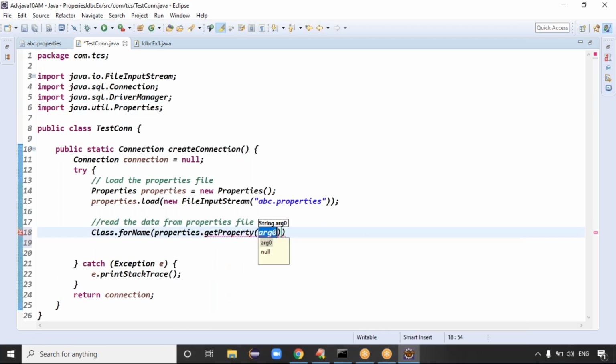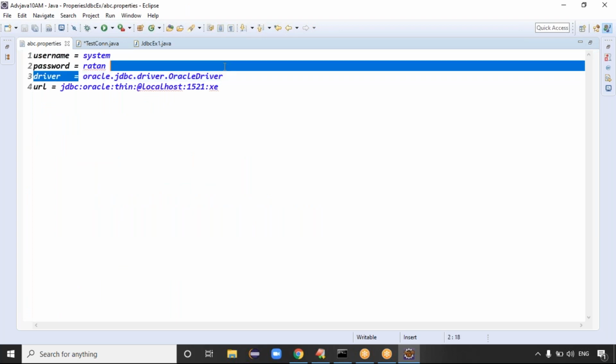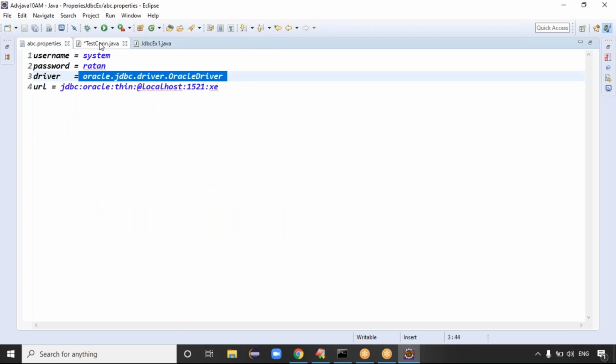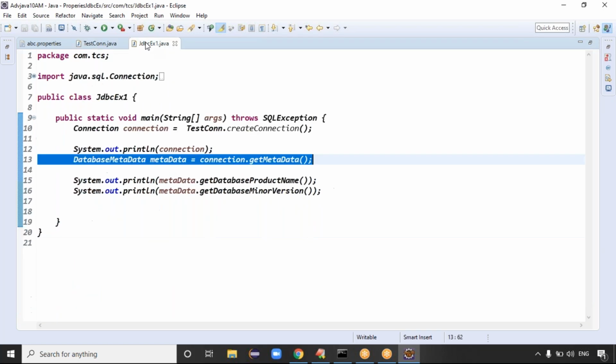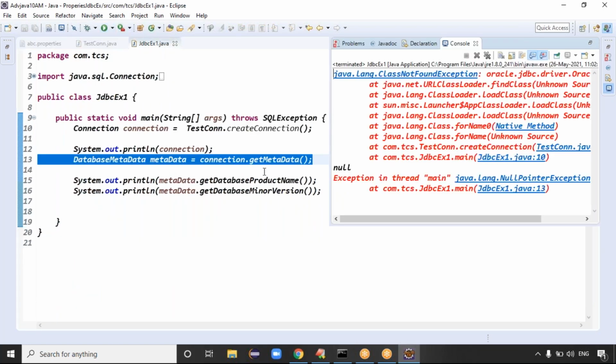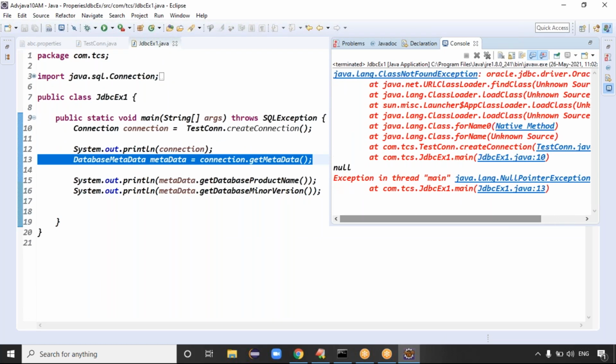Properties dot you can go for the getProperty method only. getProperty of driver key, because here the key is driver. Driver is a key, right? This is the corresponding value, right? Key value format. Okay, loading the driver is completed. Give at least a message like sysout, control space, Loading driver. Yes, loading driver is completed, right? Exactly, because you try to run up to this code at least. We are not getting that message.